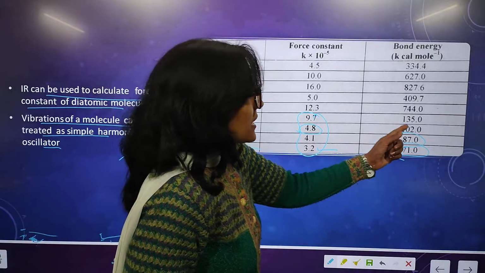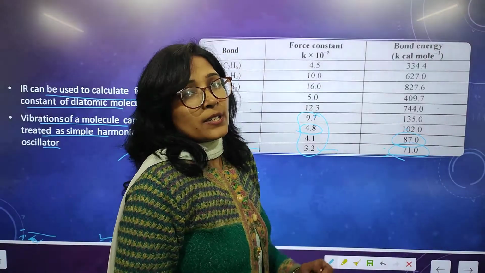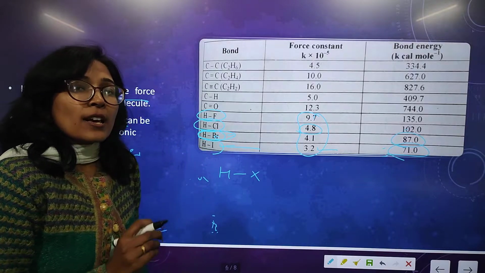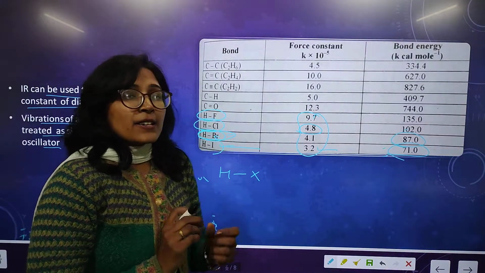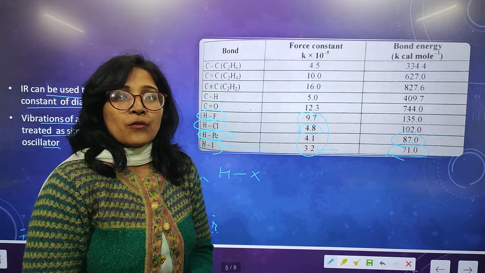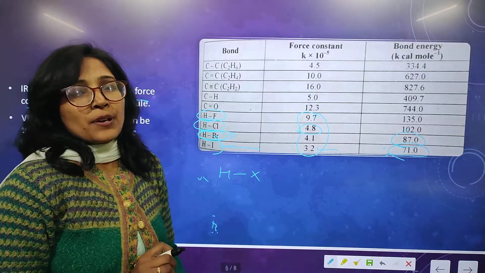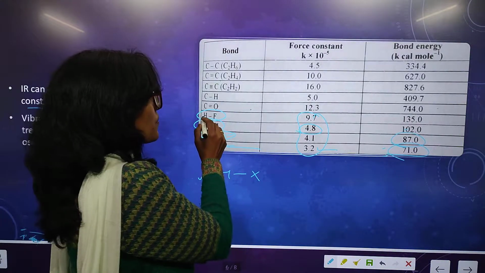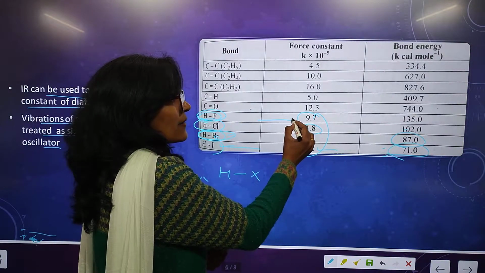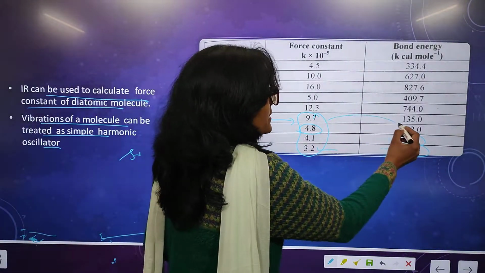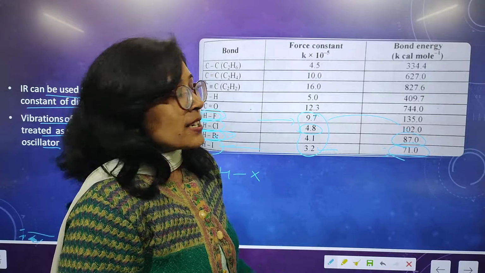For HCl, its value is 4.8, higher than HBr, so it has much higher energy, 102.0. HF is the strongest bond. It is very strong because the electronegativity of fluorine is the highest among the halogens and highest in the periodic table. So this bond is very strong.